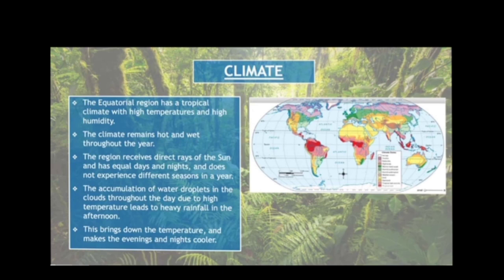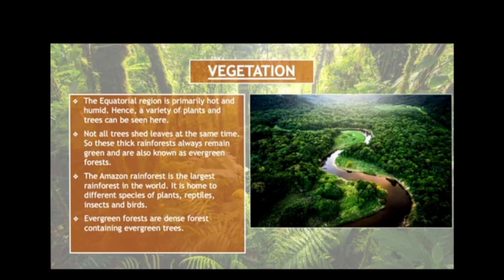The accumulation of water droplets in the clouds throughout the day due to high temperature leads to heavy rainfall in the afternoon, and this brings down the temperature and makes the evening and nights cooler. Because of the heavy rainfall, there is a lot of vegetation we can find, and different varieties of plants also. As we know, this region is primarily hot and humid. Hence, a variety of plants and trees can be seen here.